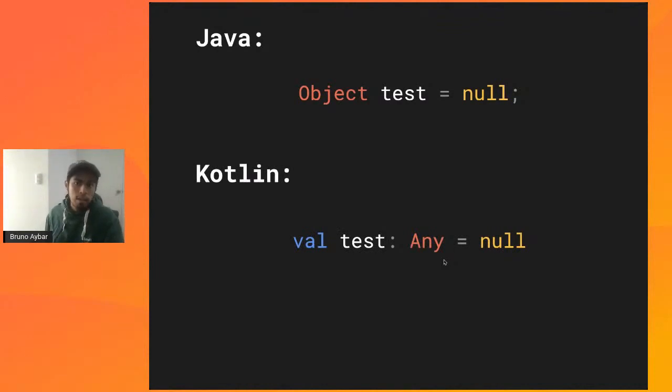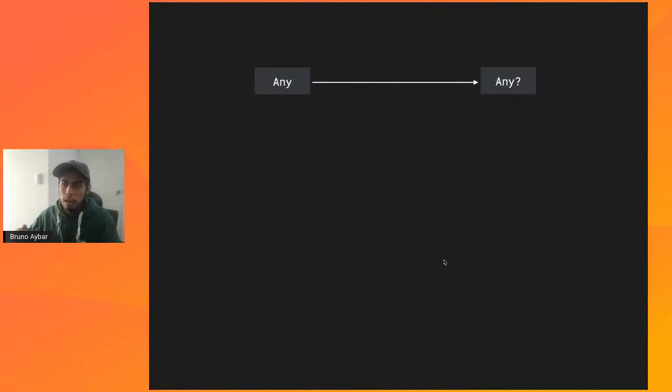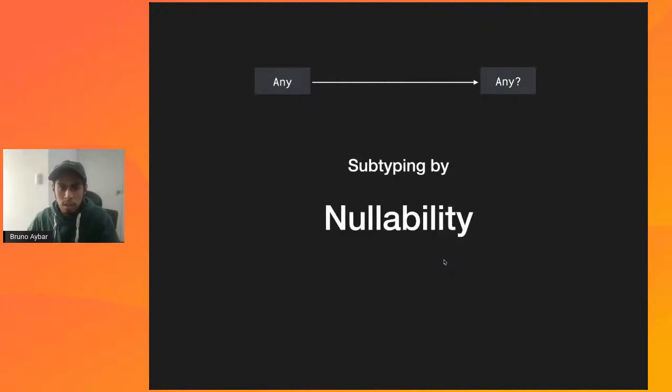So if we take the assumption that Any is equivalent to Object, and we try to do the same in Kotlin, so we create a variable, we say its type is Any, and then we assign null, we will notice that this is actually not allowed. And why is that? It's basically because in Kotlin we have something called subtyping by nullability. So we have a type Any, and we have a type Any optional, and these are different types. And actually Any is a subtype of its optional counterpart.